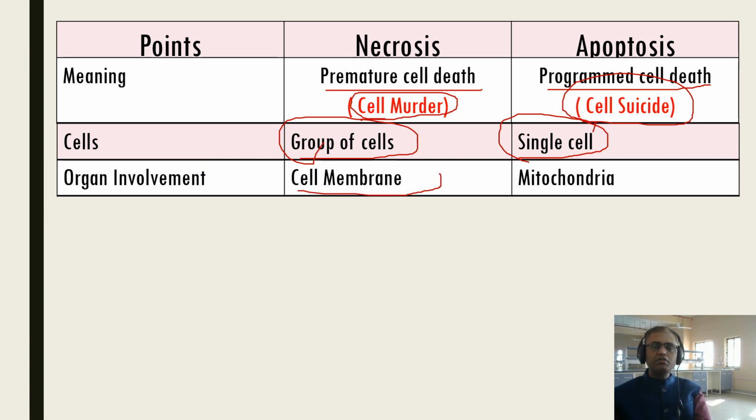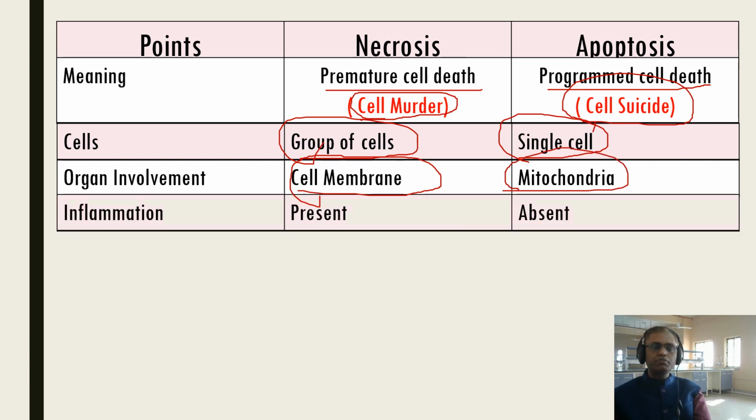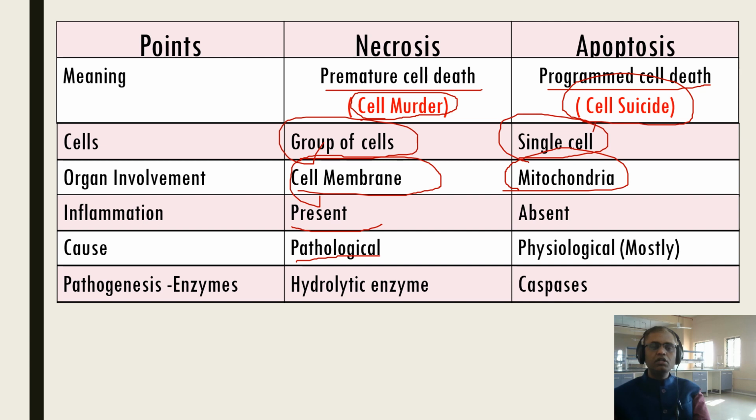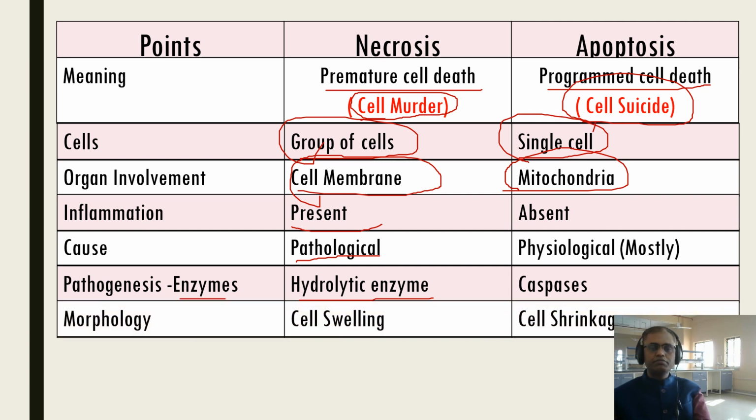Organ involvement is the cell membrane in case of necrosis, and mitochondria in case of apoptosis. Very important to differentiate: inflammation is present in case of necrosis and absent in case of apoptosis. Most necrosis has purely pathological causes, and apoptosis has both pathological as well as physiological causes. Hydrolytic enzymes are activated and important in necrosis pathology, whereas caspases are the important enzymes in apoptosis pathology.